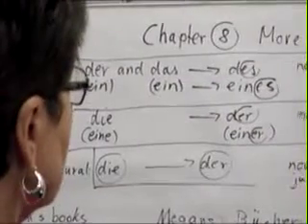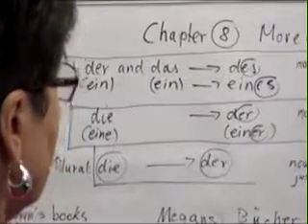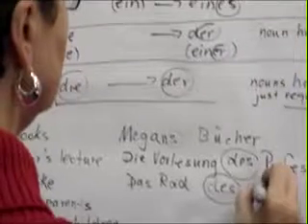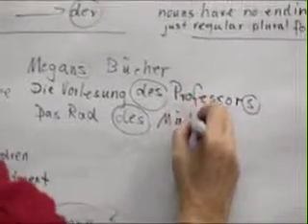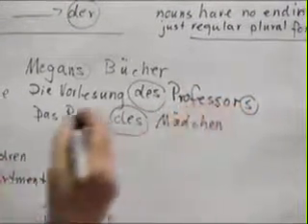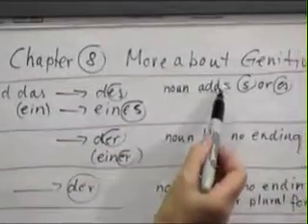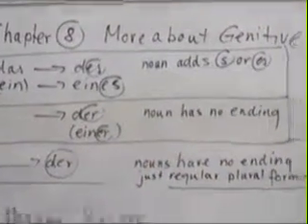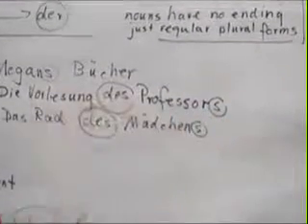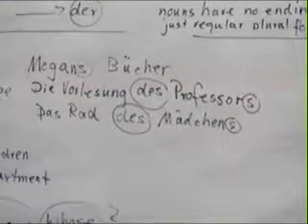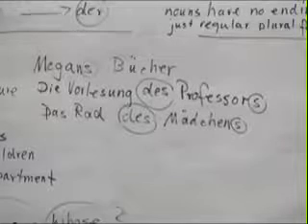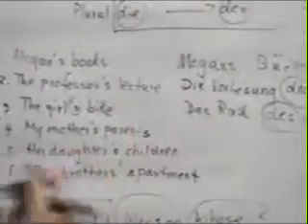So, what happens to das? Das changes to des, and Mädchen. What happens to Mädchen? If you look up on the chart, das word nouns add an S. Mädchen is more than one syllable, so it just gets an S. Das Rad des Mädchens.